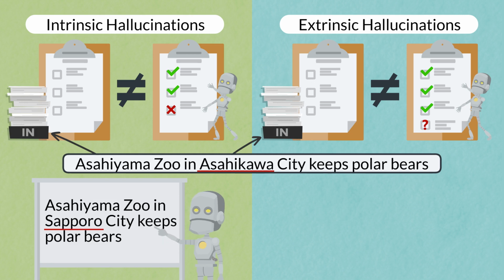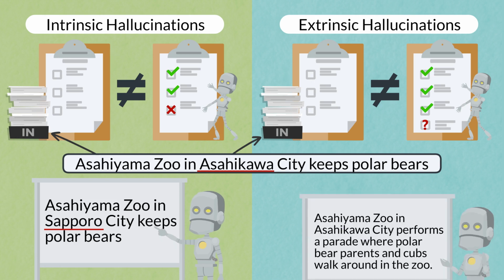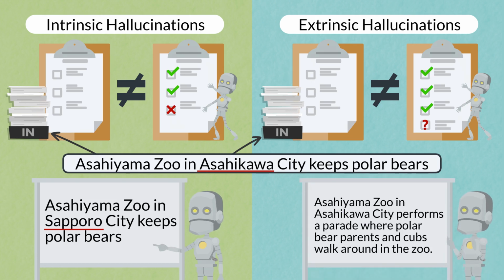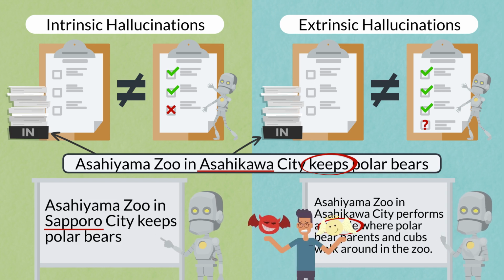An example case of extrinsic hallucinations is that the AI outputs a response that Asahiyama Zoo in Asahikawa City performs a parade where polar bear parents and cubs walk around in the zoo. It is an example of hallucination because although the data used for learning include information about the breeding of polar bears, it does not include the information about the parade in the zoo, making it impossible to verify whether the response is true or not.